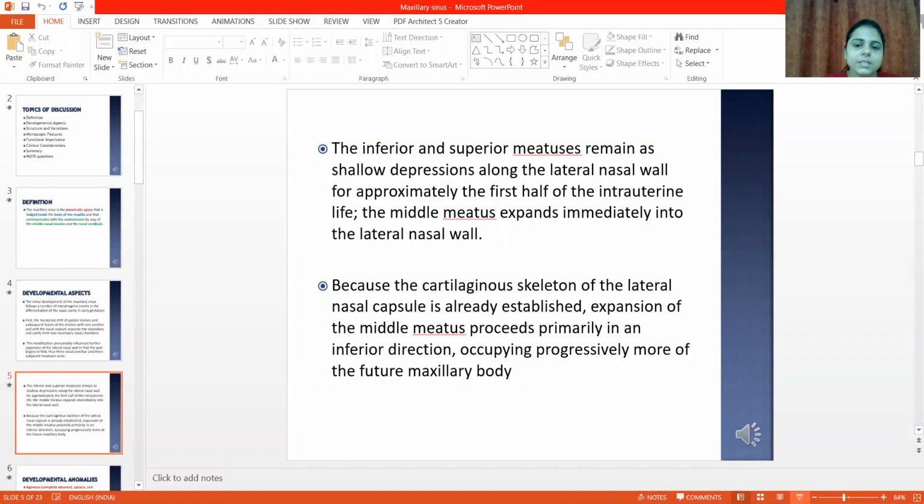Because the cartilaginous skeleton of the lateral nasal capsule is already established, expansion of the middle meatus proceeds primarily in an inferior direction, occupying progressively more of the future maxillary body.